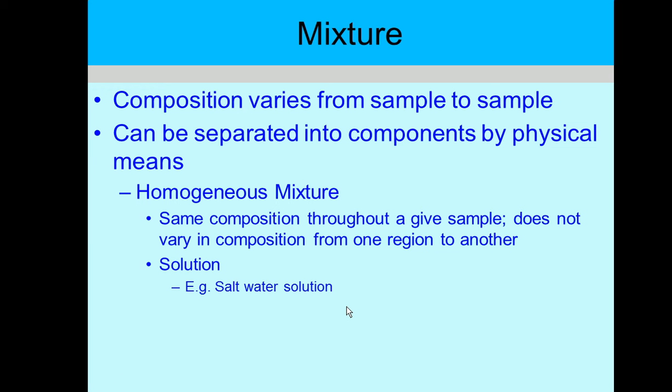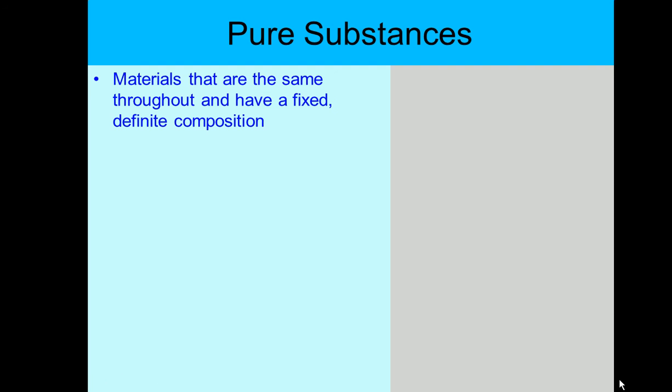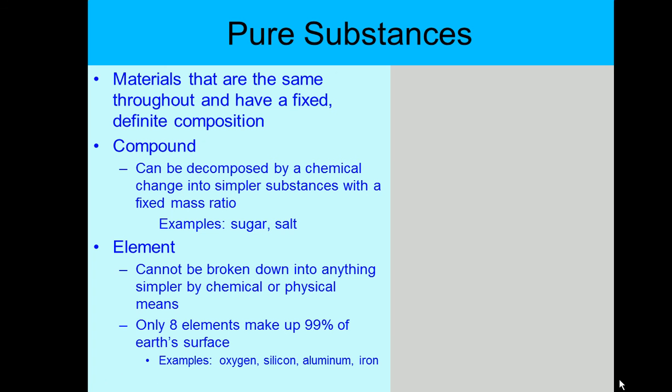If you take a glass of water and dissolve salt or sugar, the composition is the same everywhere. Heterogeneous is where, within a sample, regions have different properties. In sand the composition is different in different regions. Other examples are coal and wood.